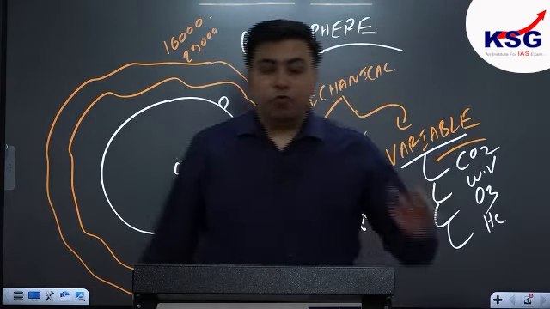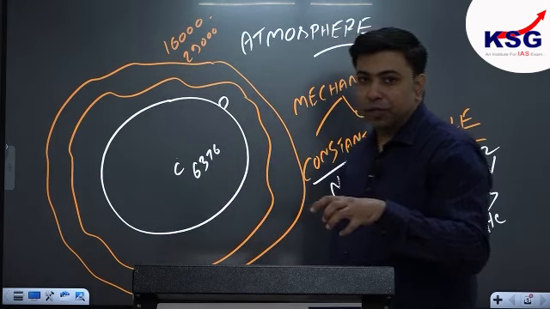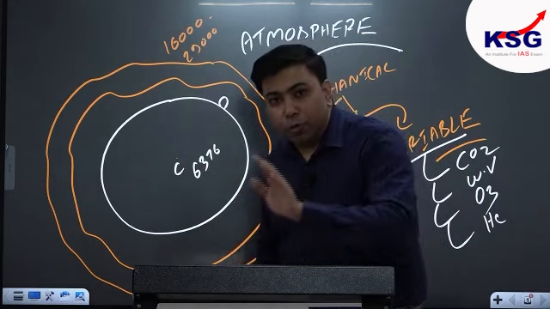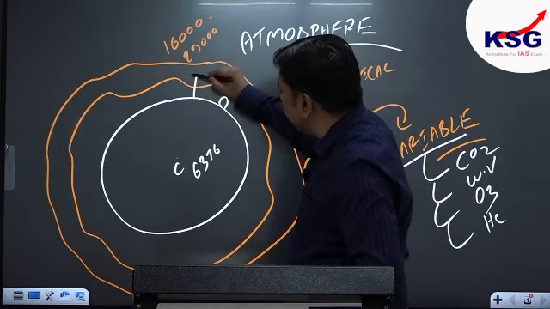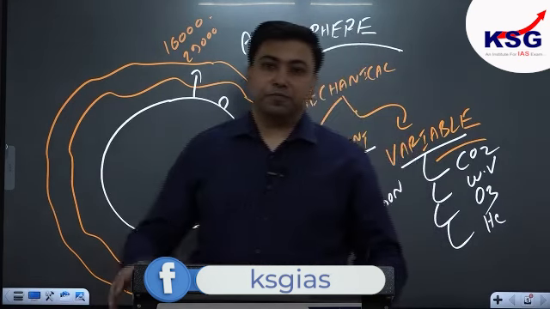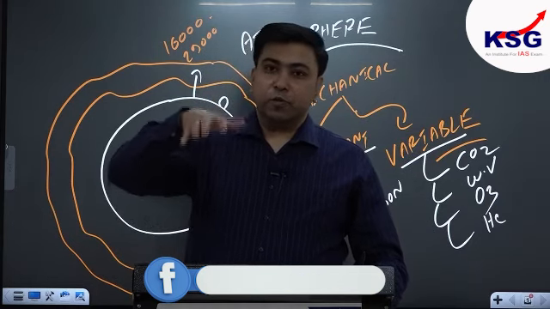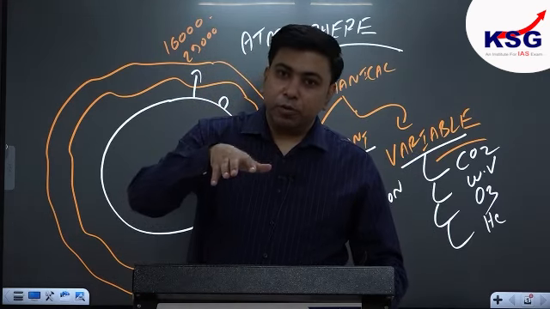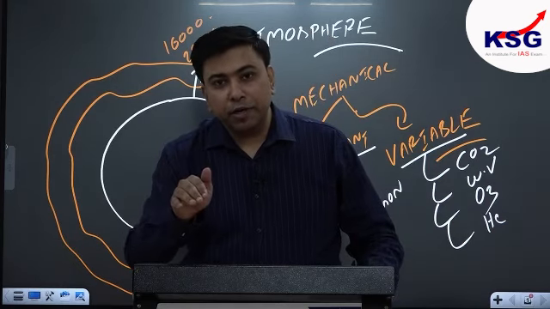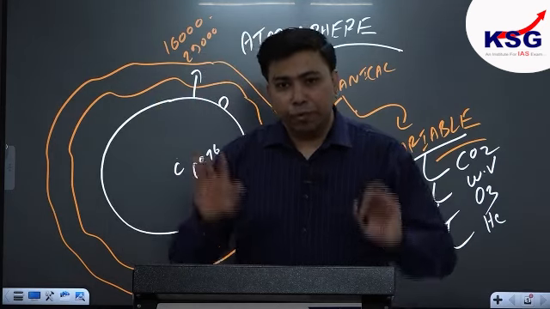Agree? Now, why these gases are called as constant and variable? Let's deal with this concept. So, listen carefully. Constant gases are those whose proportion or ratio does not change with height in atmosphere and does not change over region over the surface of earth. For example, presume that when I take the regard of constant gas like nitrogen, it remains constant over oceanic water bodies like Pacific Ocean, it remains constant over North America continental landmass, it remains constant over Antarctica, it remains constant over India. Symbolically we can say.